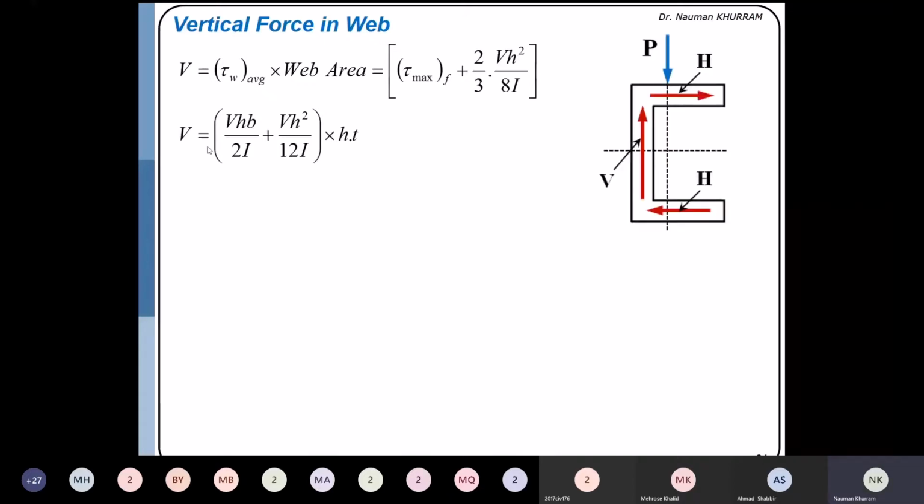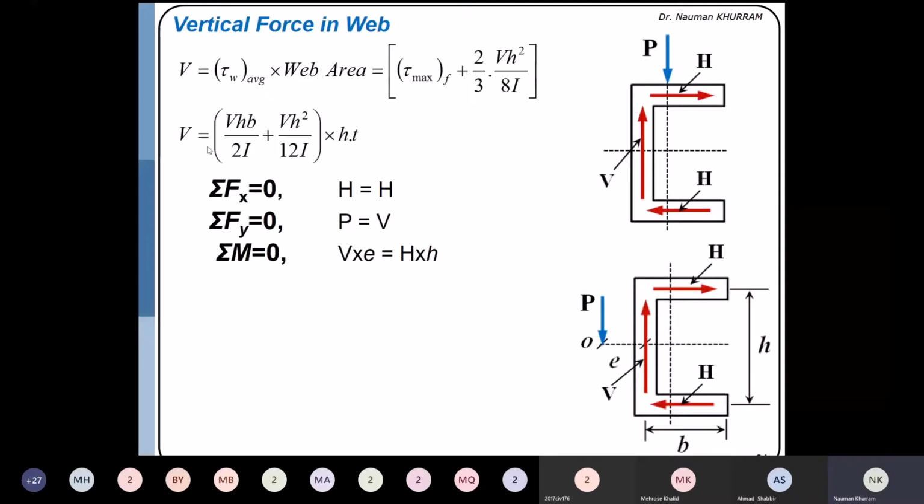H is the horizontal force in the flange, V is the vertical force in the web, and P is the downward force. So if we apply the equilibrium equation, summation Fx is equal to 0. The horizontal force in the top flange must be balanced by the horizontal force in the bottom flange. If I apply summation Fy equal to 0, P will be balanced by V. And for the moment equation, we have to apply the force P at a certain distance to ensure that there will not be any twisting.